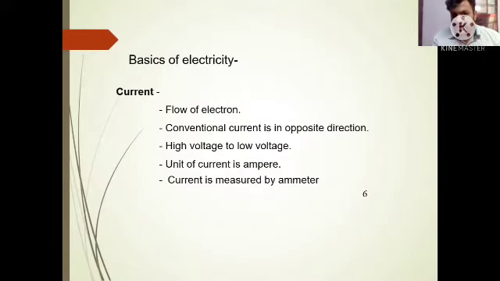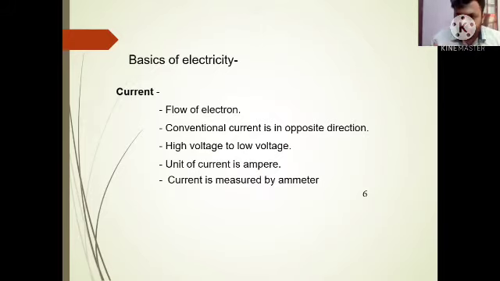Now, what is current? As I already told, current is a flow of electrons. As I also already told, this flow of current is opposite to the flow of electrons. So always this current flows from high voltage to low voltage.